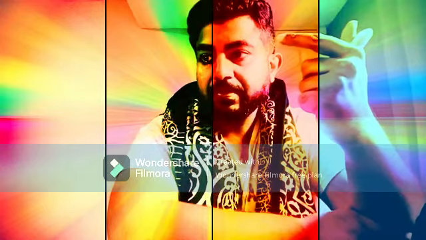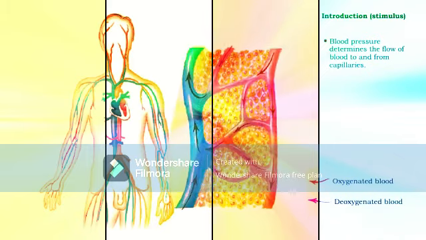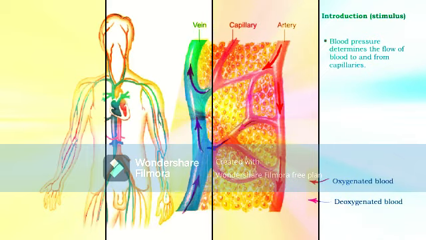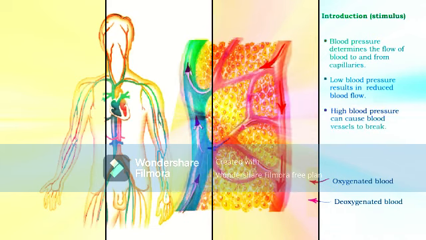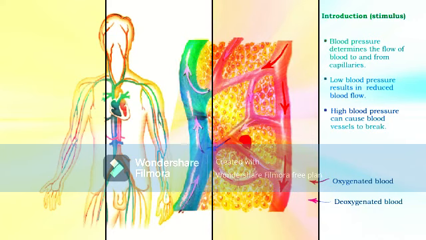Why is it a negative feedback? Arterial blood pressure determines how much blood flows into the capillaries, where the exchange of nutrients and wastes between blood and body cells occurs. If the pressure is too low, not enough blood goes into the capillaries. If the pressure is too high, blood vessels can break, causing internal bleeding and possibly strokes.